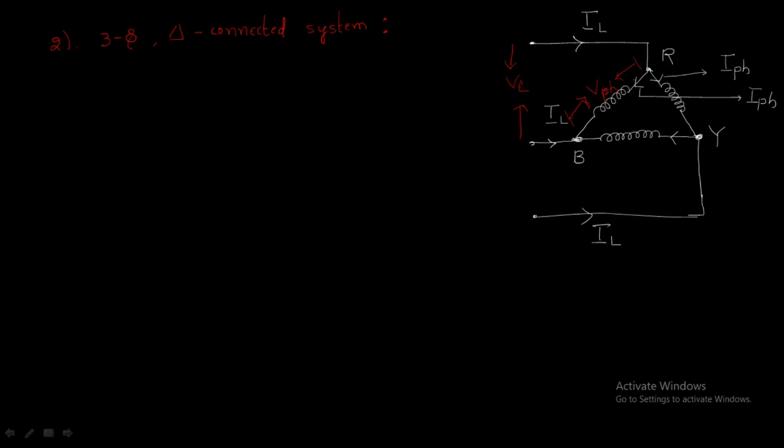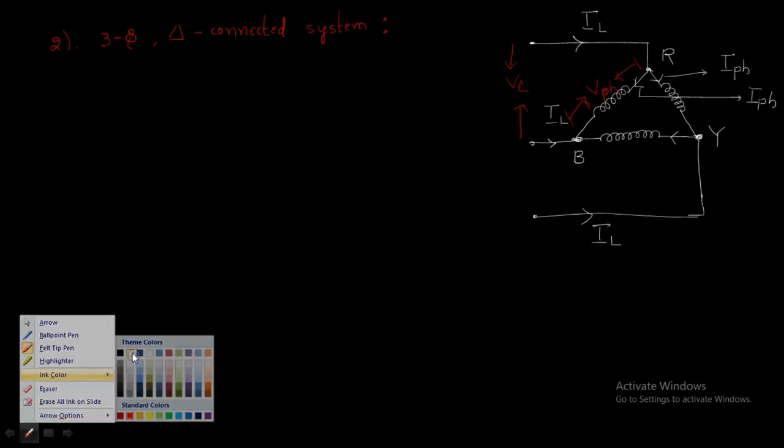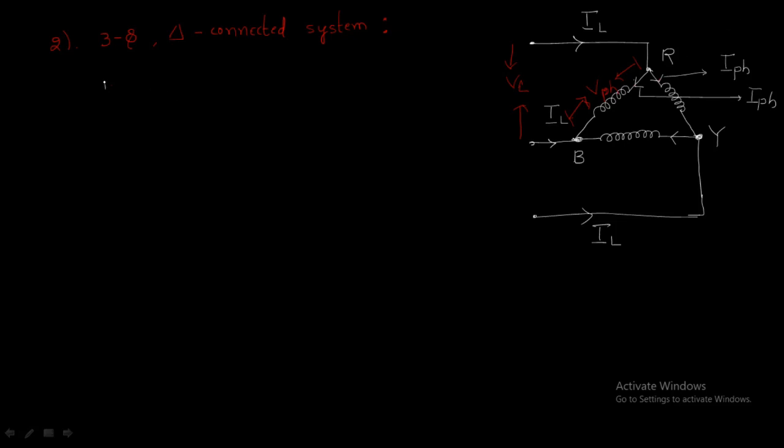So here phases and lines are the same. Look here: RY, YB and BR are nothing but phases and lines, both are the same because there is no neutral point.